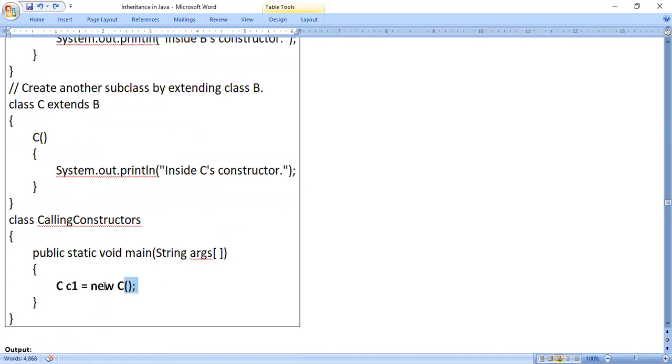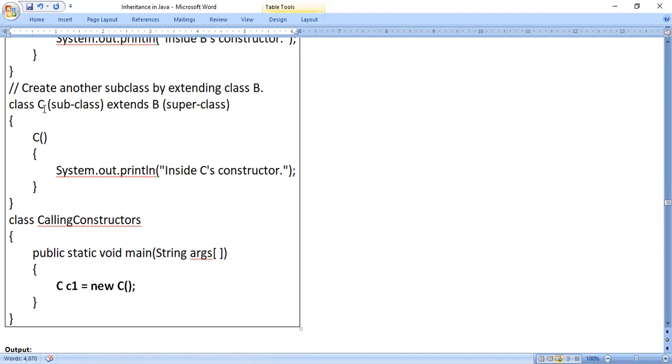So when this particular line is executed, program control will move to this constructor, yes, but it will check whether there is any superclass in the program. For C, is there any superclass? Yes, we have. The superclass is B. Before the extends keyword, whichever class name you use is called the subclass. This is general, I'm telling. Before the extends keyword, that is called the subclass, and after the extends keyword, whatever class name you use is called the superclass.